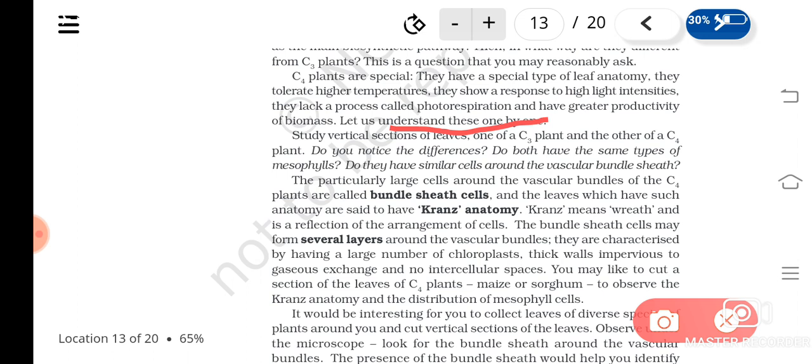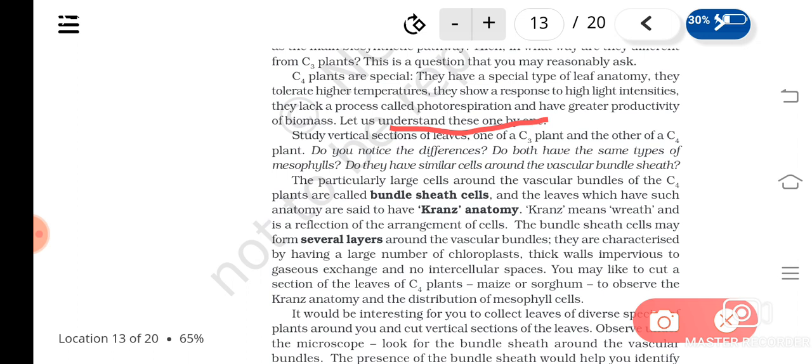C4 plants. Okay, and they have some specialities. What are they? They have a special type of leaf anatomy. Anatomy means study of internal structures, isn't it? So last year you have not learned anatomy. When you study the anatomy of the leaf, you can see a special kind of anatomy here.